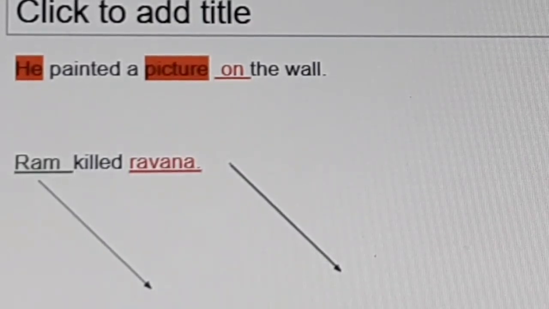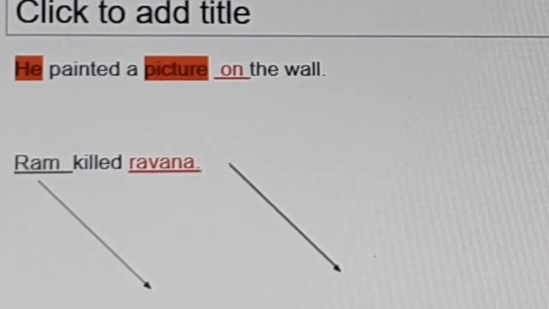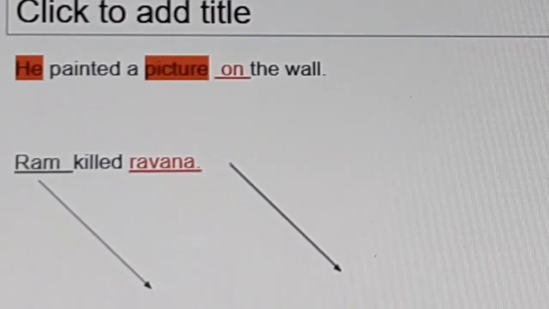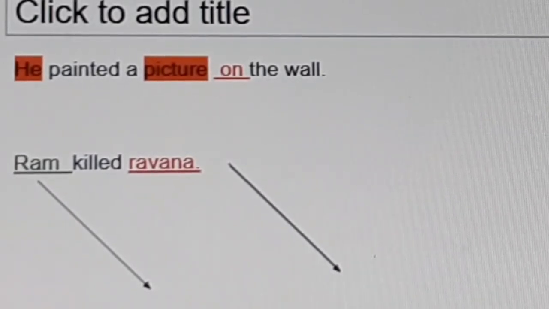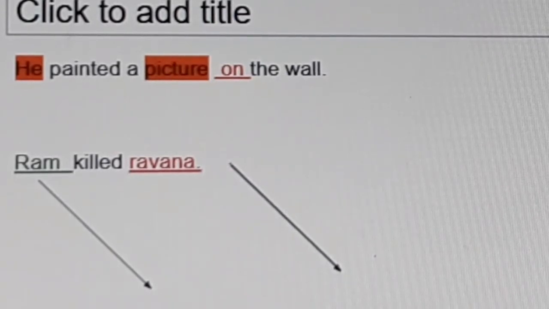before the wall. When there is a preposition before the word, it is not an object. We must remember that. Any preposition before the word, it will not become an object. Here on is present before the wall, so it is not an object.